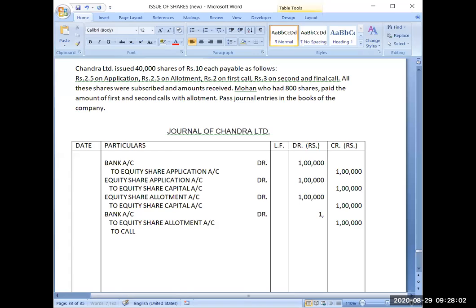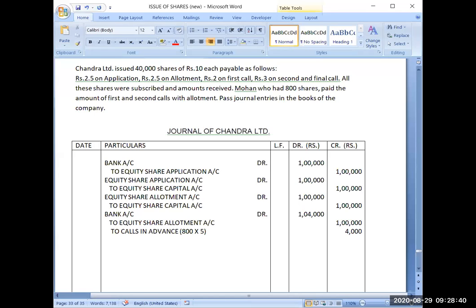So, calls in advance. Now can you tell me the amount which you will be receiving in advance? 800 shares are there, multiplied by 2 rupees for the first call and 3 rupees for the final call. So in total 5 rupees you are receiving in advance. I hope it is clear. So you will be receiving 4,000 rupees in advance. So the total amount which you will be receiving here will become 1,04,000.